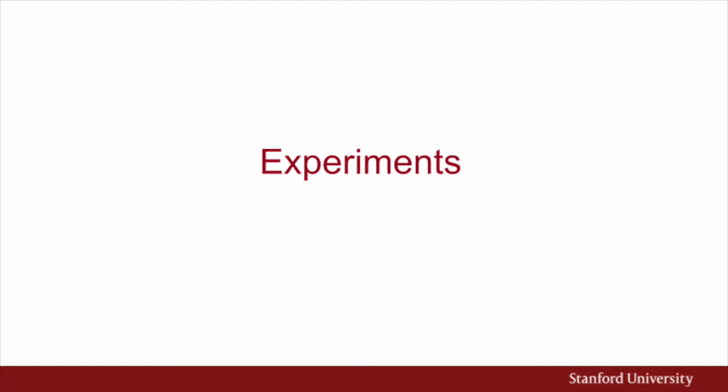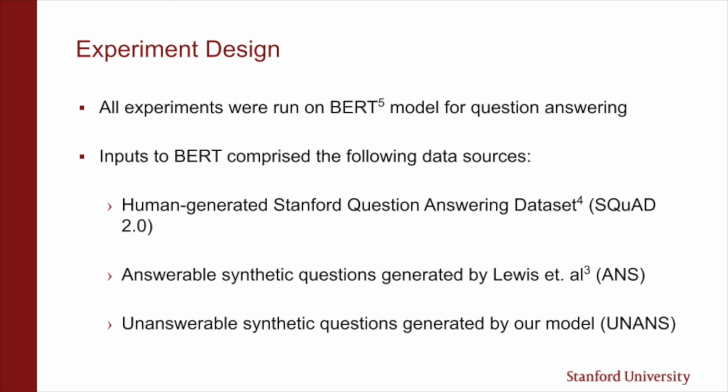Now that we have a way of generating answerable and unanswerable question-answer pairs, we're going to go into the experiments. All our experiments were run with a BERT model for question answering. The training dataset supplied to the model was different for each experiment, but each dataset was comprised of the following components: Squad 2.0 dataset, answerable and unanswerable question-answer pairs generated by humans, answerable synthetic questions generated by the unsupervised model by Lewis et al., and answerable synthetic questions that we generated as part of this study.